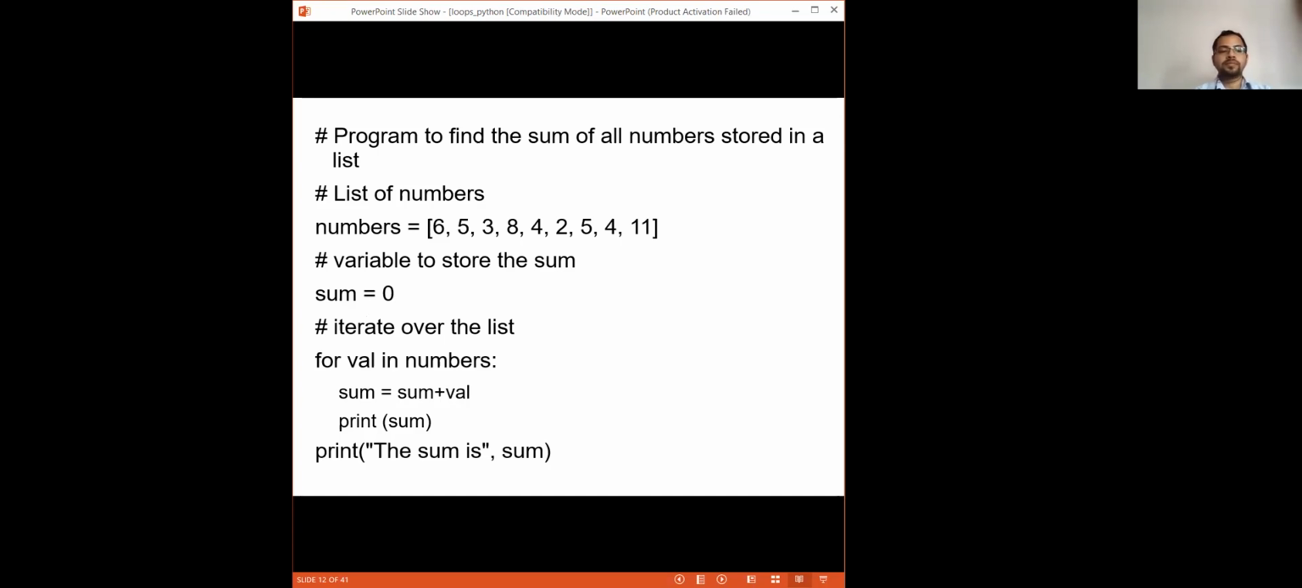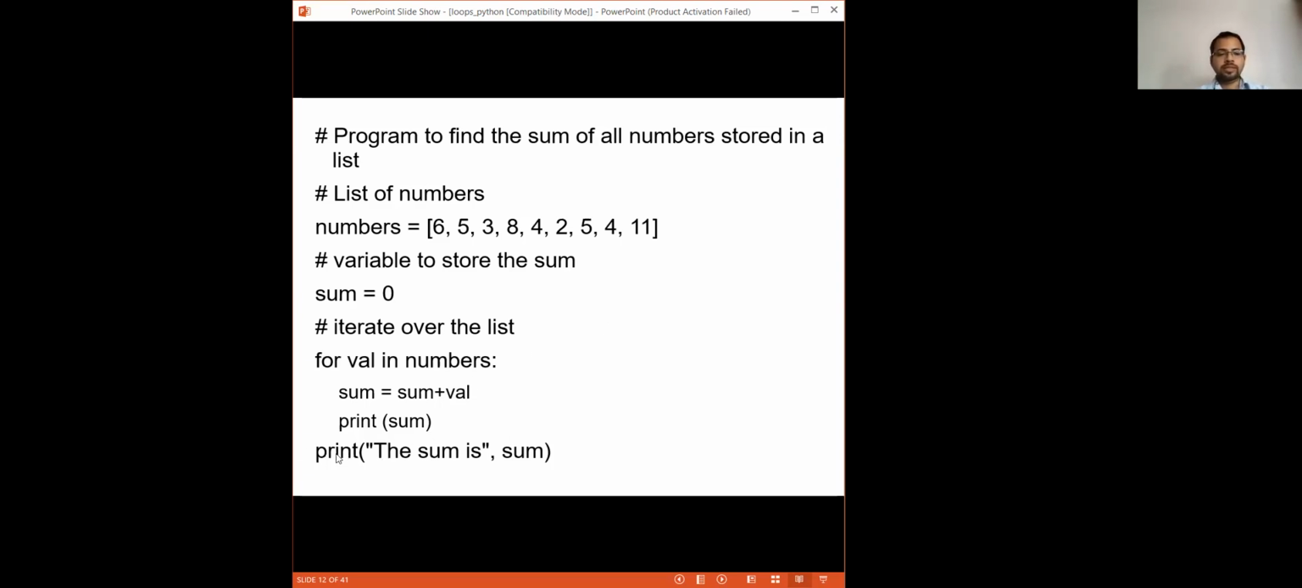But if you carry on this loop, after that it will go to the next element and add 6 plus 5. So this is the iteration: 0 plus 6 is 6, 6 plus 5 is 11, 11 plus 3 is 14, 14 plus 8. In this way it will go on up to the last element. Then if you print this, you will get the total answer.